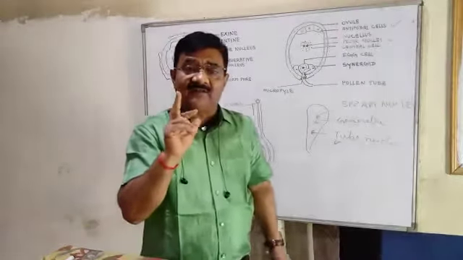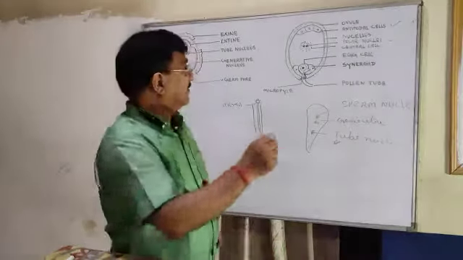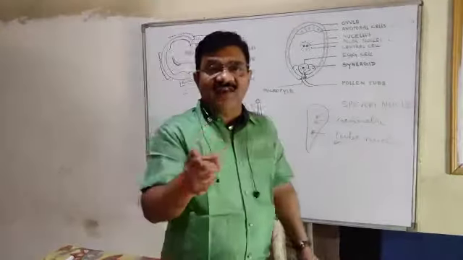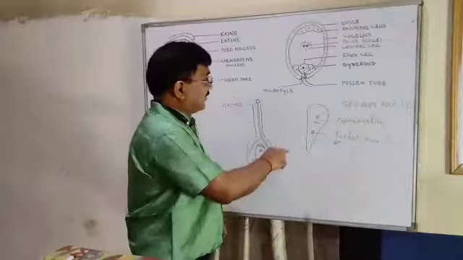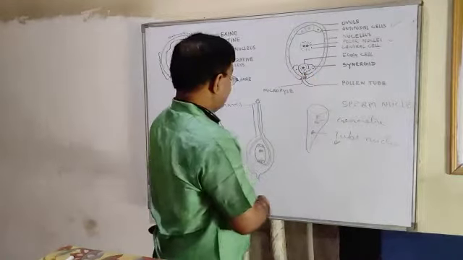Very, very important. These two sperm nuclei are formed due to division of the generative nucleus, and they enter the synergids through the pollen tube.